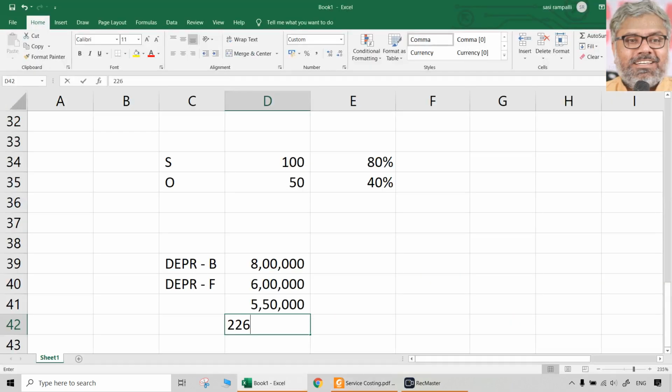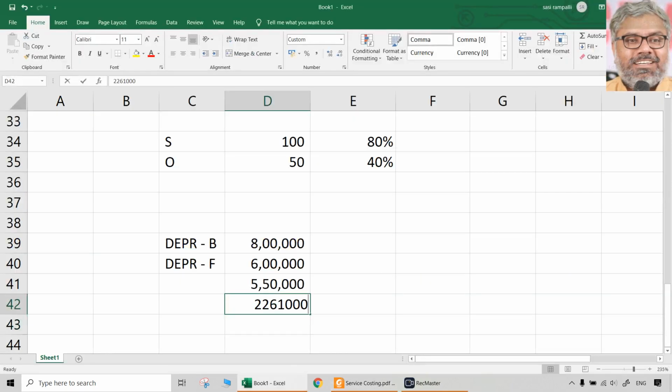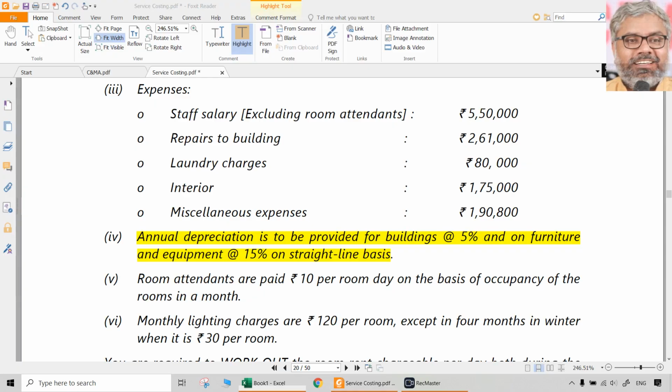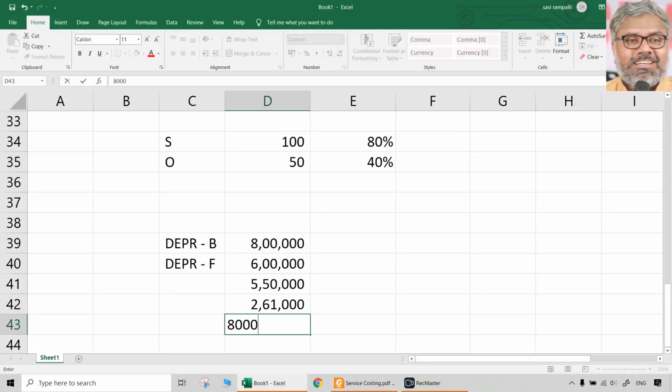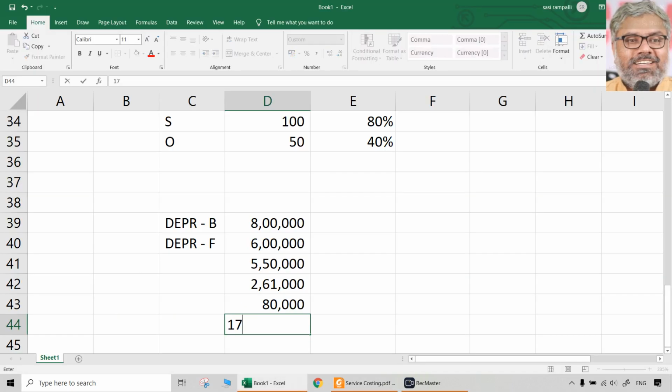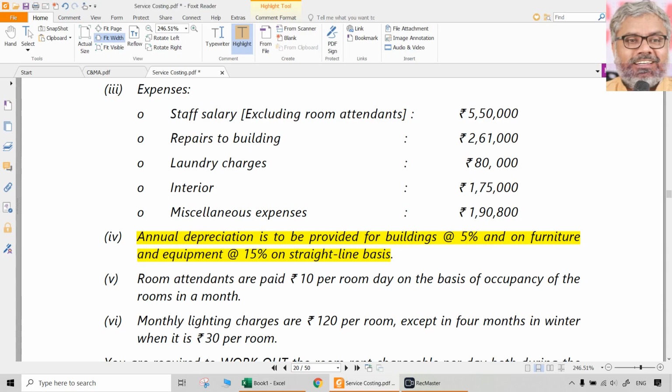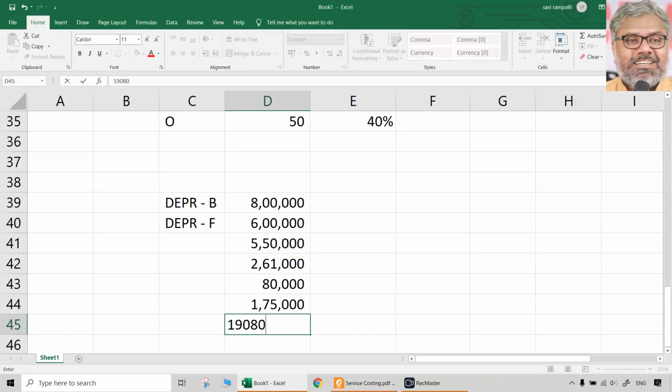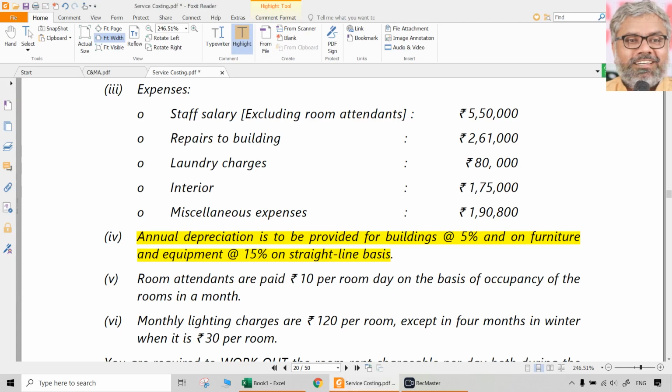Of course, in exam you have to write descriptions and all very well. Make sure the numbers are correct. 5,50,000, 2,61,000, 80,000, 1,75,000, 1,90,800. These are the various expenses which are given, just copy pasted.